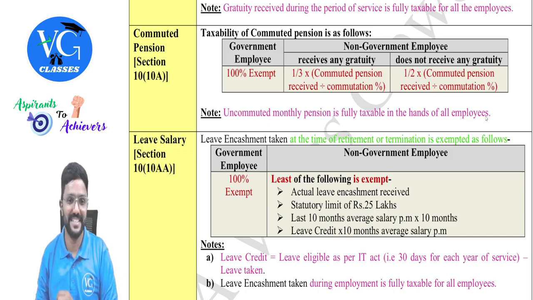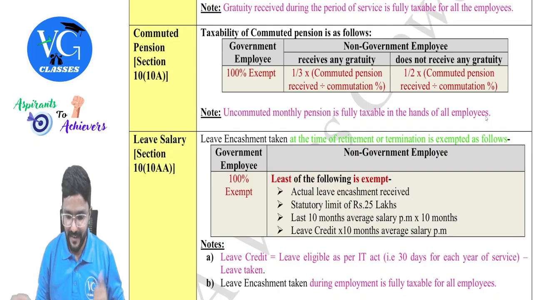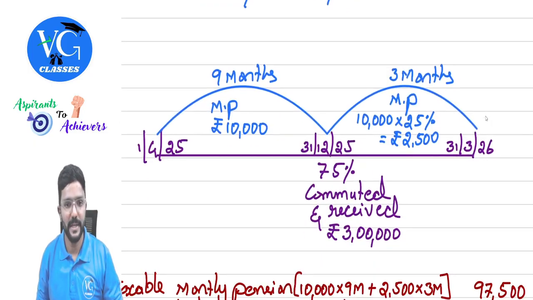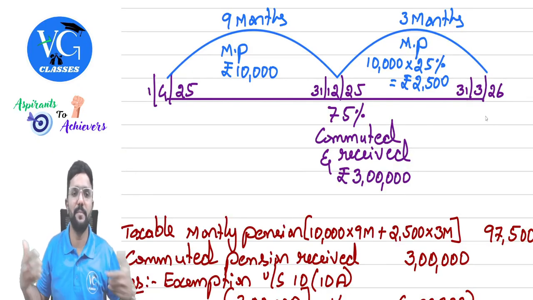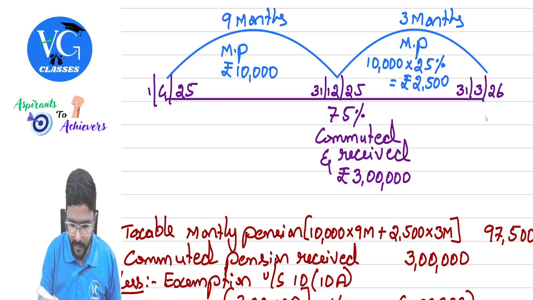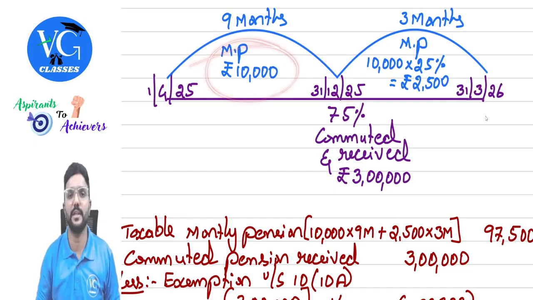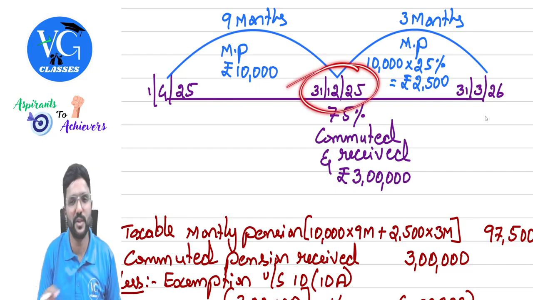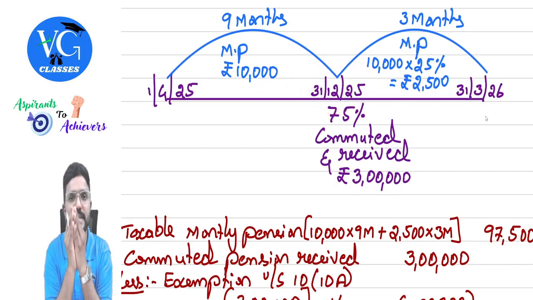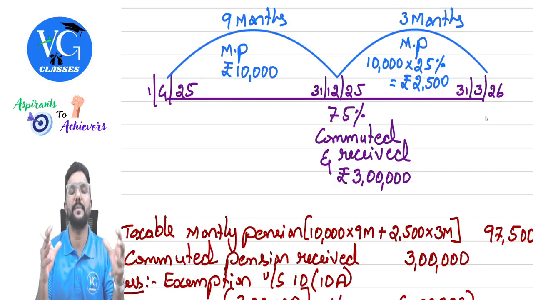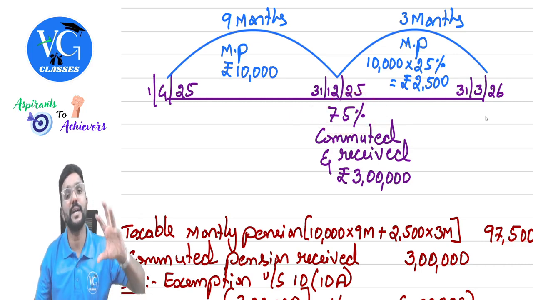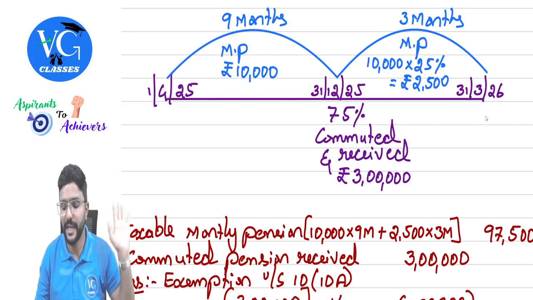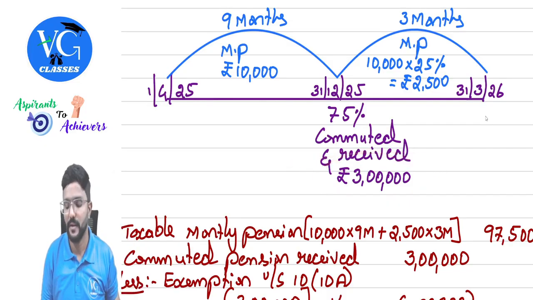Got it? Yes, sir. Fine. I'll just give an example for this also, guys, quickly. Pay attention. Assume I was an employee who retired long back. During the previous year, from 1st April to 31st December, I was getting a monthly pension of 10,000. On 31st December, I thought I needed some money as a lump sum. So I requested my employer, sir, please give me a commuted pension lump sum amount. My employer commuted 75% of whatever I am supposed to receive in future. He gave me a lump sum amount of how much? 3 lakh. We call this 3 lakh as commuted pension.